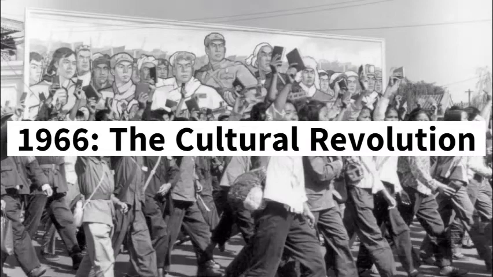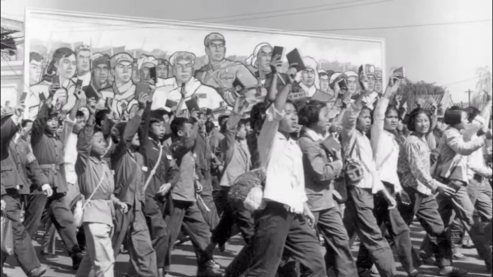1966, the Cultural Revolution. This campaign was initiated by Chairman Mao to erase capitalist and traditional Chinese influences of the People's Republic and introduce the philosophy of Maoism to fill the ideological gaps. Schools were closed and Chinese youth directed to take the lead in change, resulting in youth gangs known as the Red Guards attacking undesirable citizens. Chaos led to martial law, Communist Party purges, and 1.5 million deaths.